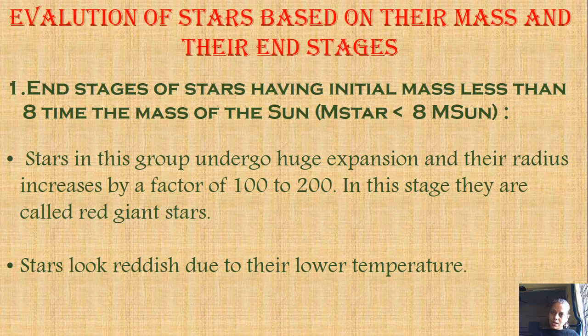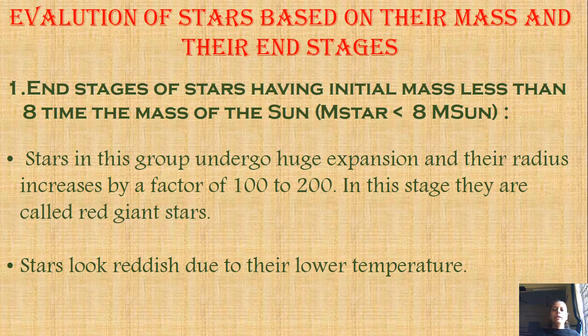The first category is the smaller stars, which may be as big as the sun or even smaller. What happens to them? These stars undergo expansion. When their energy production has stopped, this group of stars undergoes huge expansion, as big as 100 to 200 times their own radius.